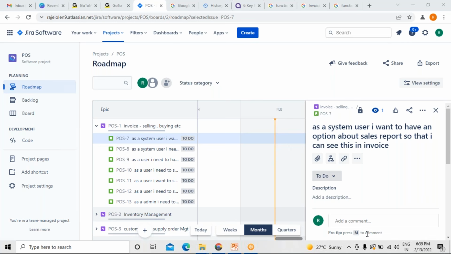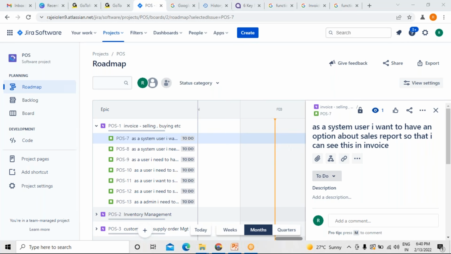So whenever we have written user stories in an epic, we have to give story points estimation. This is what we call estimation. We have to provide estimation, and we have to give story points for each and every user story.